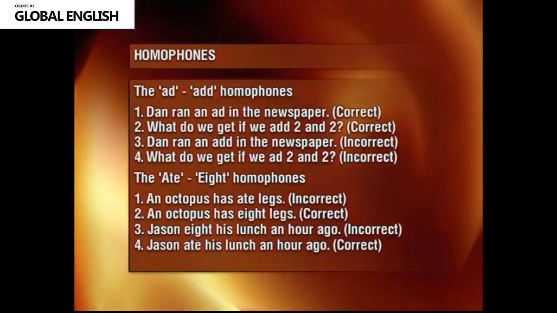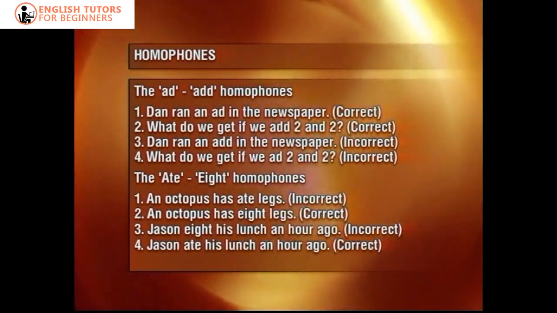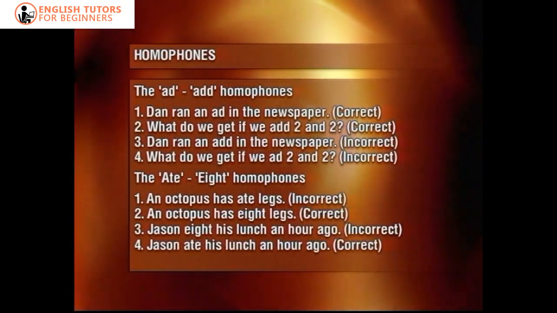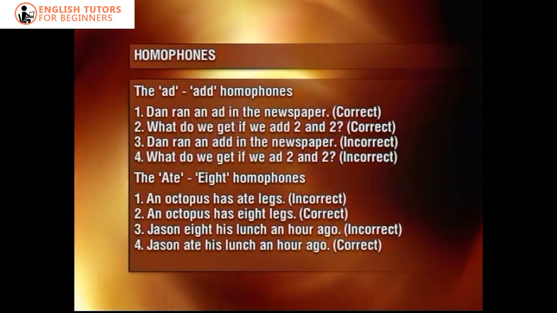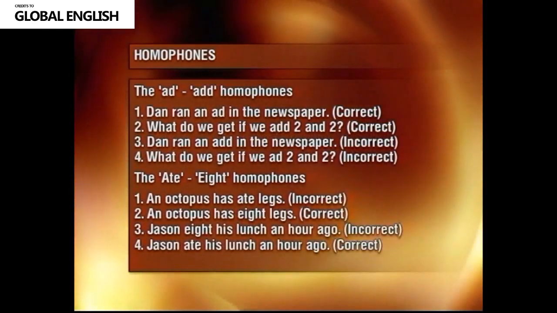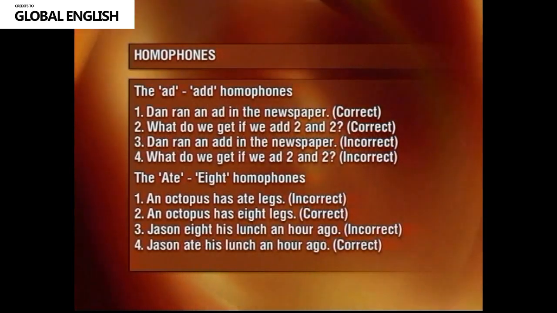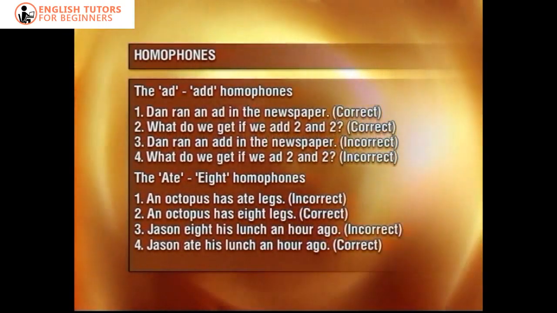Correct. 2. What do we get if we add two and two? Correct. 3. Dan ran an ad in the newspaper. Incorrect. 4. What do we get if we add two and two? Incorrect.